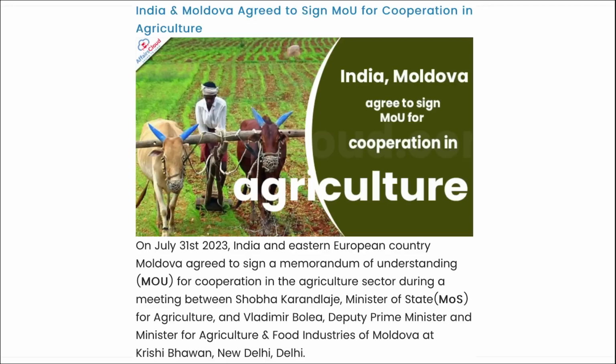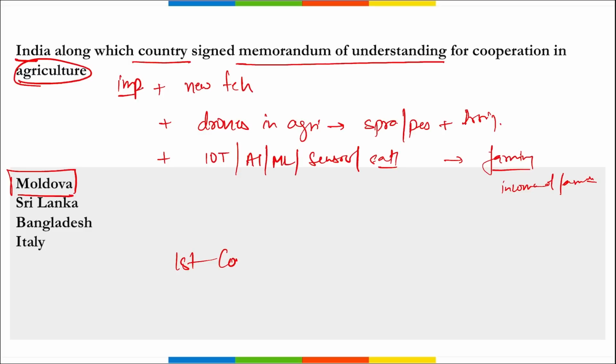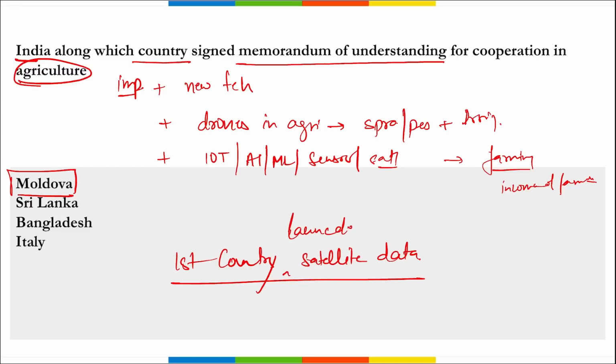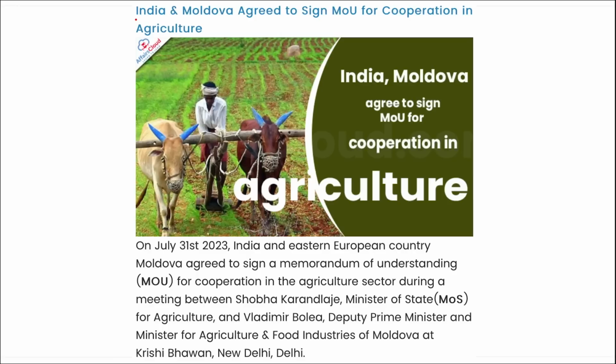Also, first tell me, which was the first country that launched a satellite that was specifically dedicated to agriculture, right? So it is South Africa, right? South Africa is the country that launched a satellite that was dedicated to agriculture only, correct? So here you can see India and Moldova agreed to sign this MOU for cooperation in agriculture.